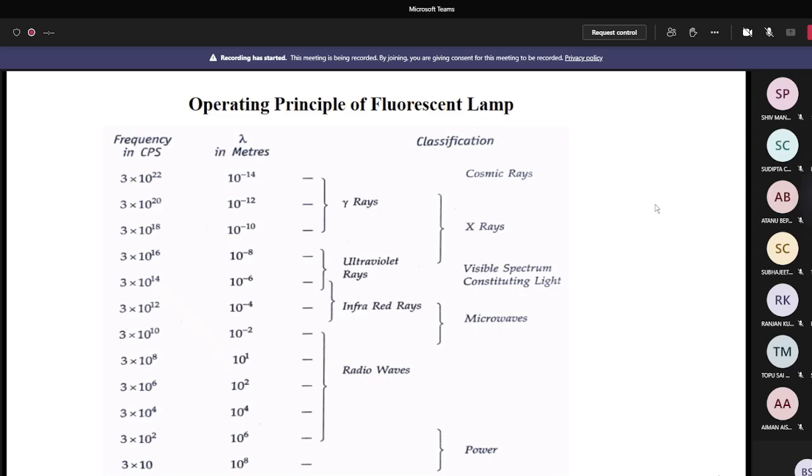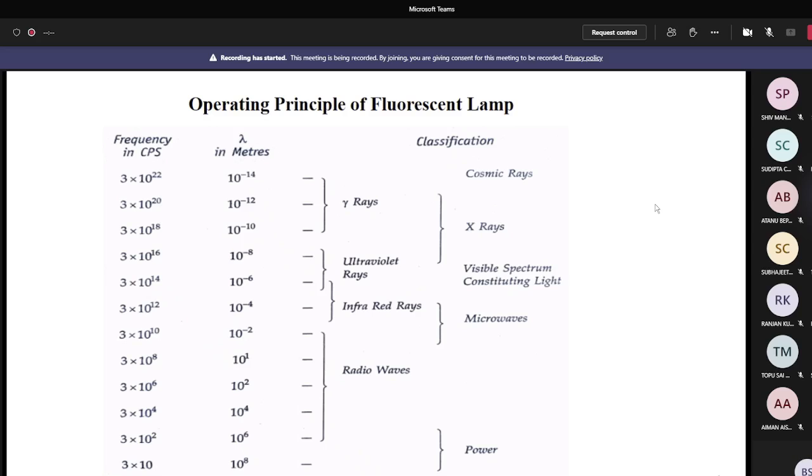The principle of converting ultraviolet rays into visible rays is applied to the fluorescent lamp. That is basically the principle of the fluorescent lamp.